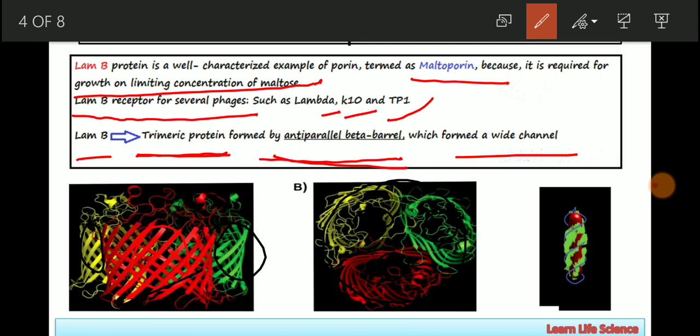In the last picture I have mentioned here, you can see the green regions surrounding the E. coli cell are the LAMB receptors. So you can see how widely the receptors are present all around the outer membrane of E. coli.